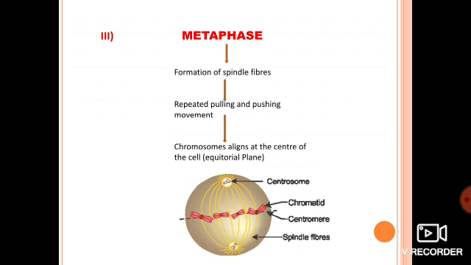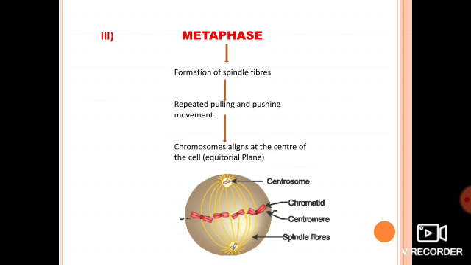Spindle fibers help in the movement of chromosomes, either pushing or pulling them. So in metaphase, the chromosomes align themselves in the center of the cell, in the middle of the cell, or we can say at the equator of the cell. Along with that, spindle fibers form, which help in the movement of chromosomes.